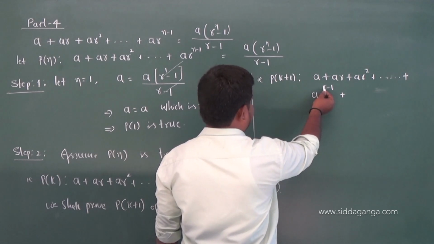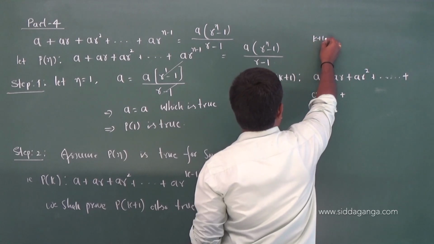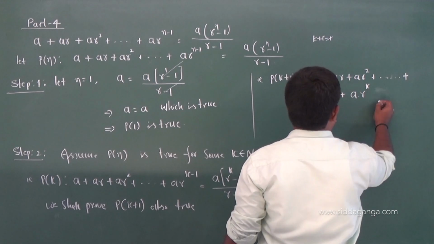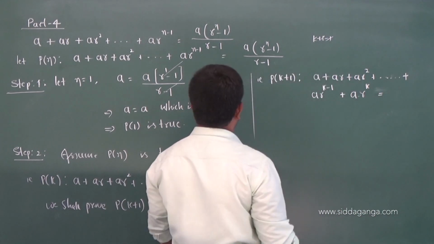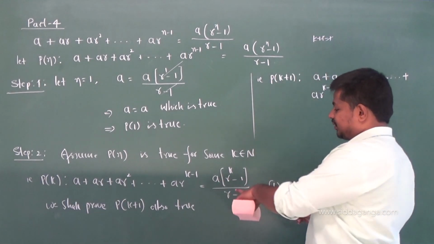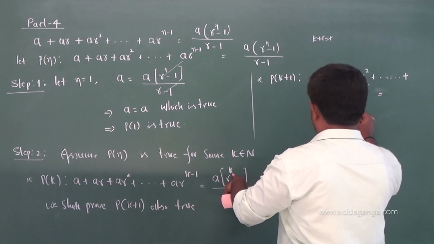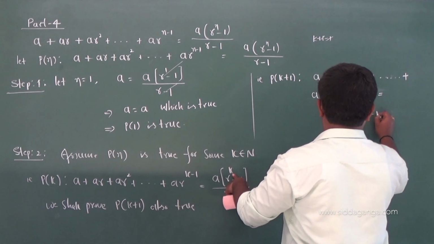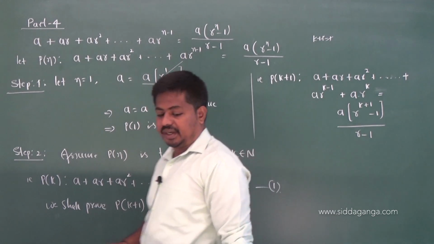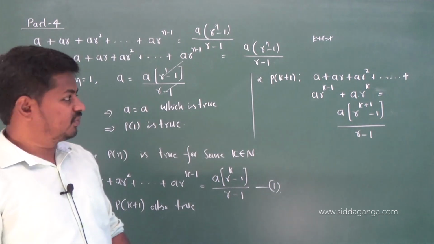Now the k plus 1th term becomes what? Wherever you have k, you replace k by k plus 1. So k minus 1 becomes k plus 1 minus 1, so you get a into r power of k. This is the k plus 1th term. That should be equal to the RHS. So here this is the result for k number of terms. You just replace k by k plus 1, then your RHS becomes a into r power of k plus 1 minus 1 divided by r minus 1. This should be proved. By taking the LHS, you have to prove the RHS. That's it. Then P of 1 will be true.